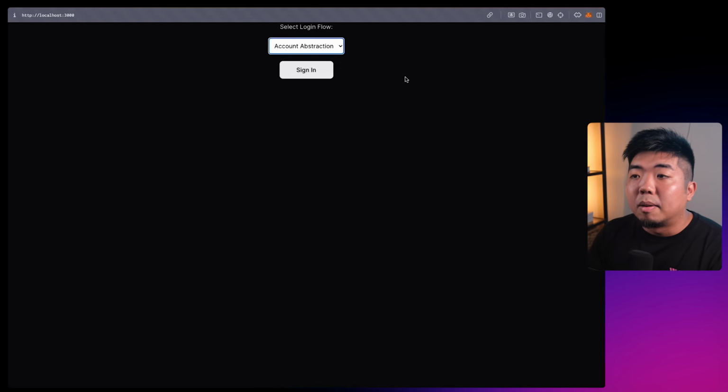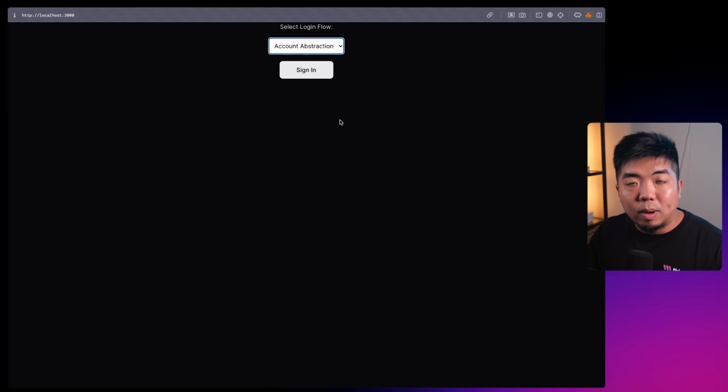So Account Abstraction, or ERC4337, generates a smart contract wallet for the user. Now, we use this in combination with our in-app wallet flow, where a user can sign in with an email or social login. They'll be generated a smart contract wallet. And on top of that, we can utilize things like paymasters to enable gasless transactions, and we can create the logic and code our smart contract wallets to work in certain ways that we want them to within our application.